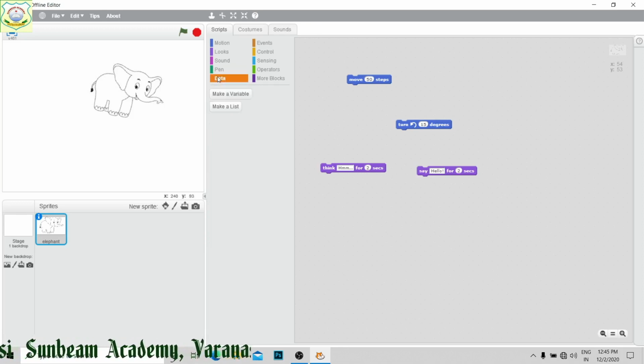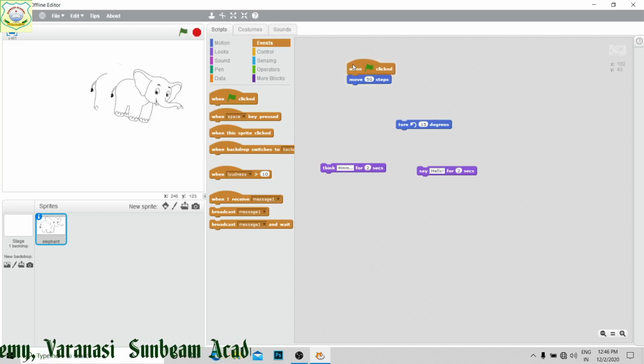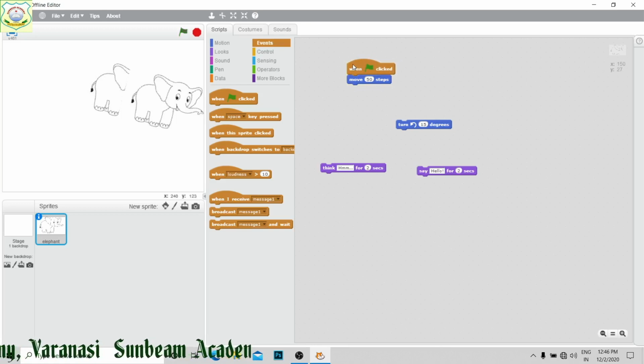This is data. Whenever variables are required for a program, then we use this block. Next is events. As I told you, this is the hat block, right? So this is to trigger any of the events. Suppose I have pasted this. Now see, you can see here, right? Since pen down I have taken, or pen up has been taken, right?